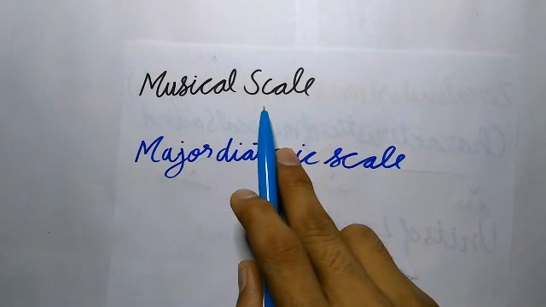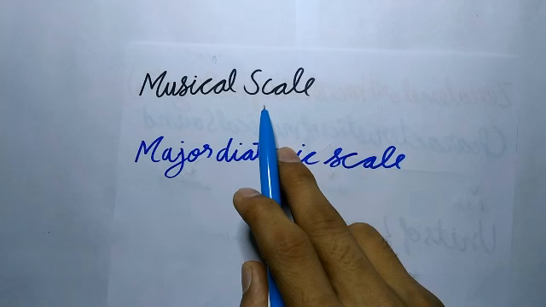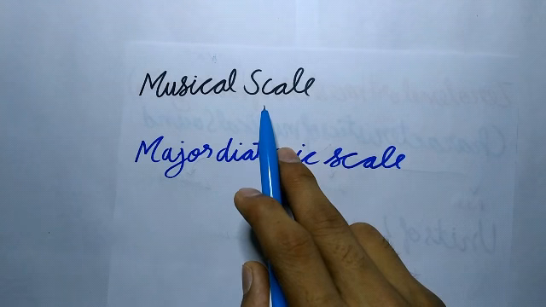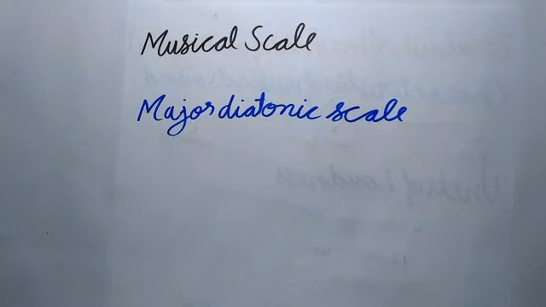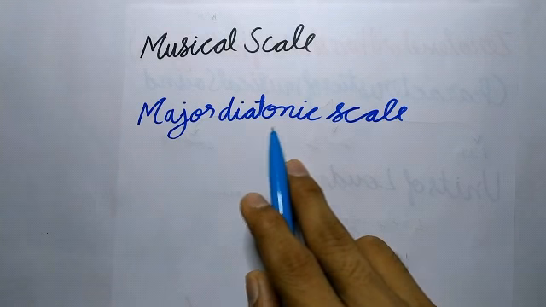Next is musical scale. A series of notes arranged such that their fundamental frequencies have a definite ratio is called a musical scale. So the last one is major diatonic scale.